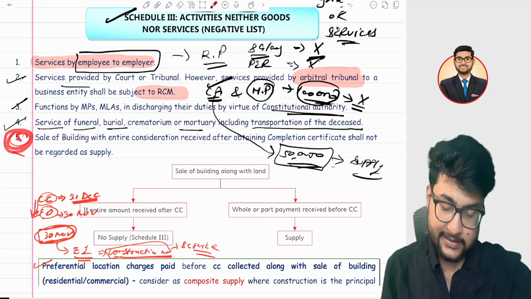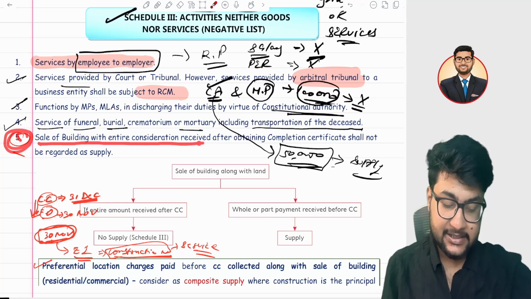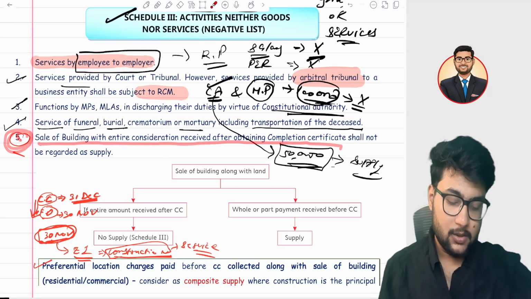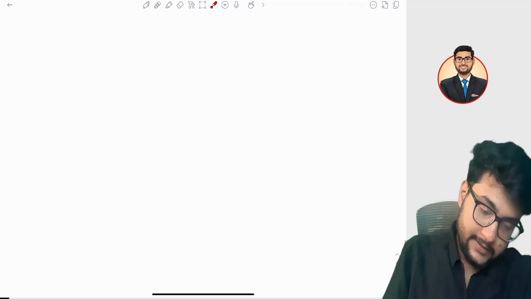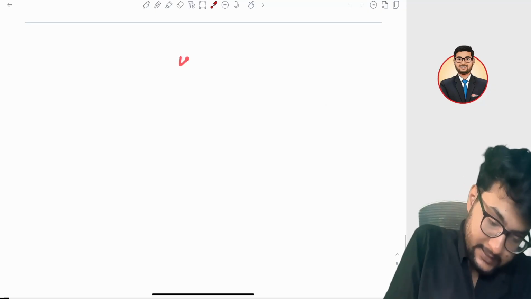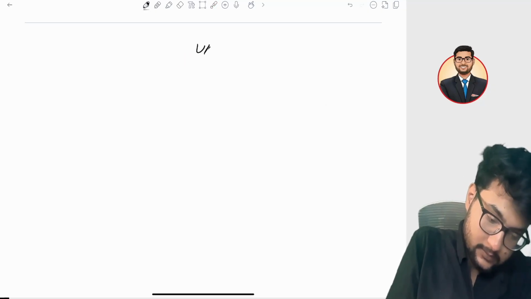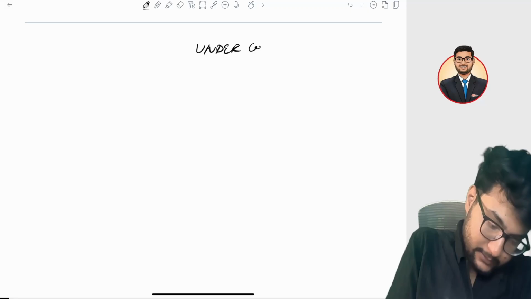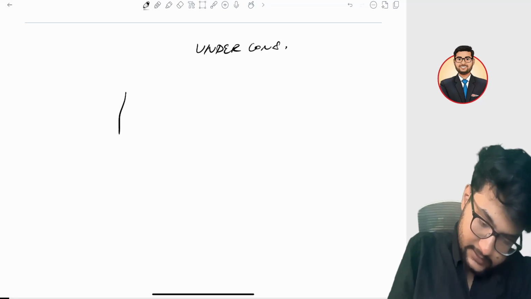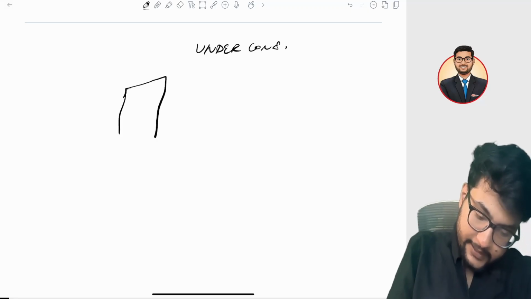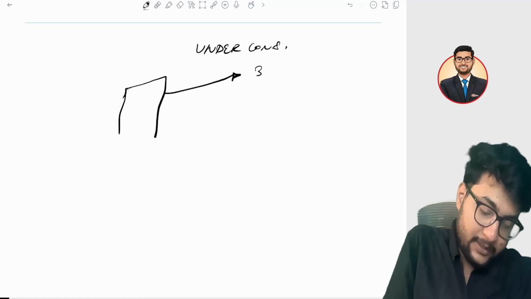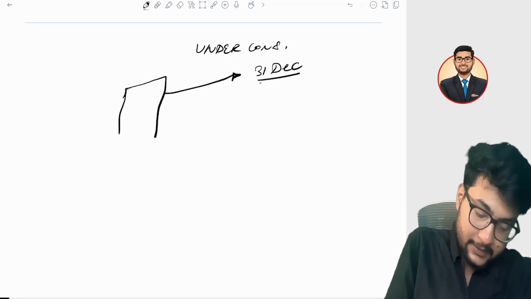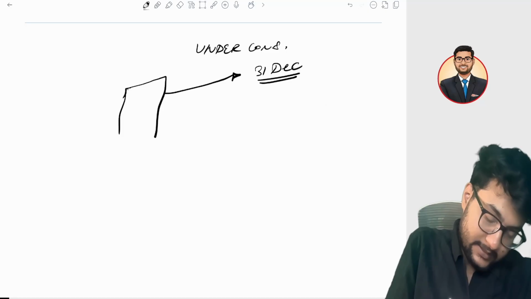In the fifth point, sale of building with entire consideration received after CC. Okay, let me give an example. There is a concept. Suppose this is an under construction building, and you want to purchase that building. The building is yet to be completed. The building is completed on 31st December, this is the completion date.